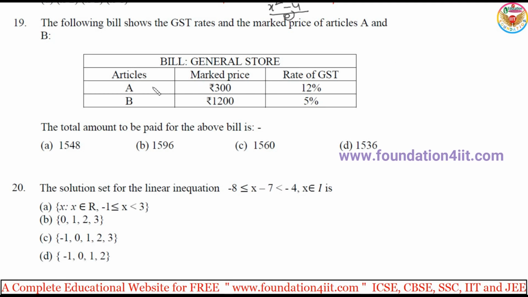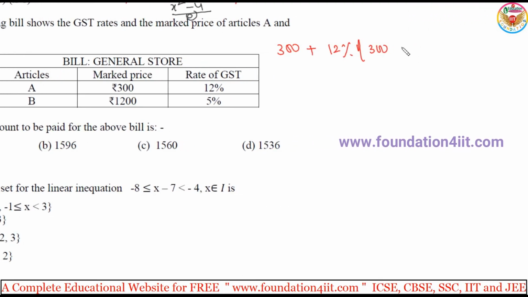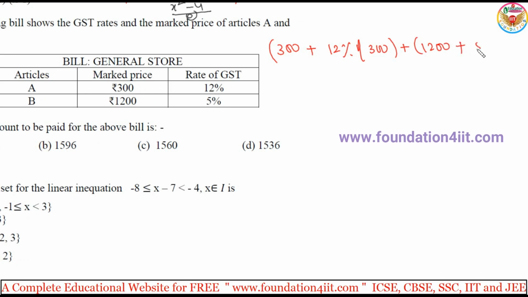Market price is not the selling price here, it is what they are buying at. So for article A, the market price is 300 and the GST rate is 12%, so 300 plus 12% of 300. Plus for the second article, 1200 with GST rate 5%, so 5% of 1200.